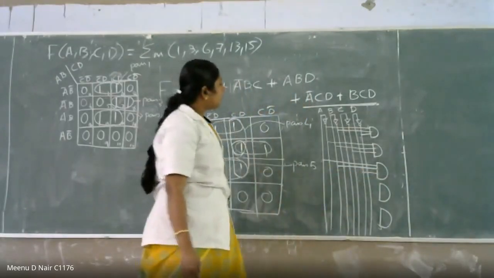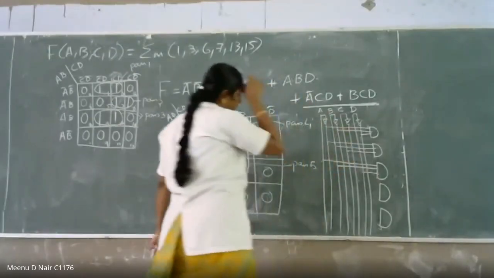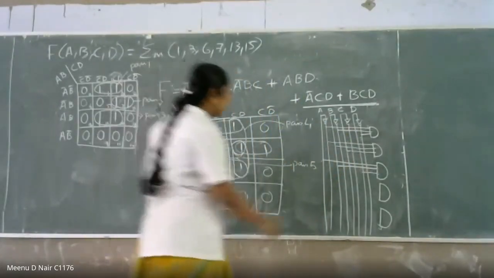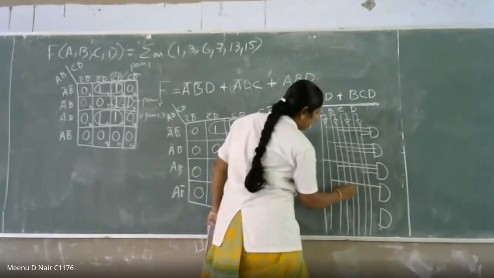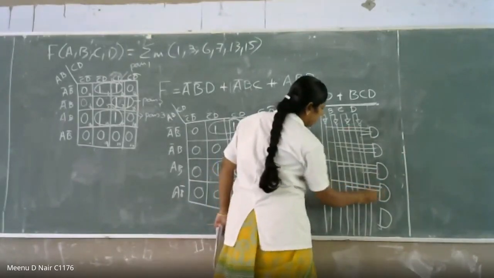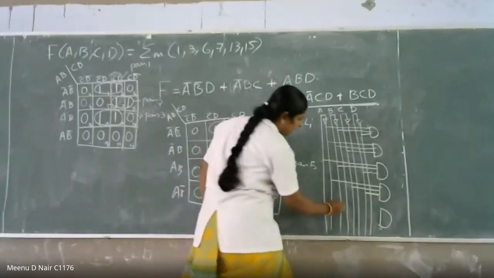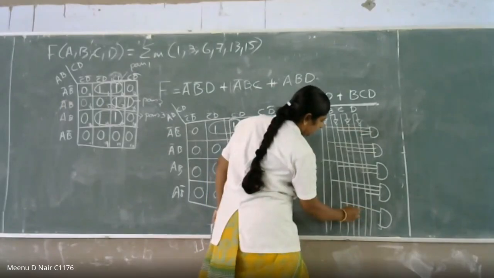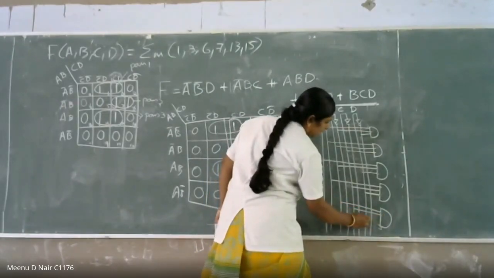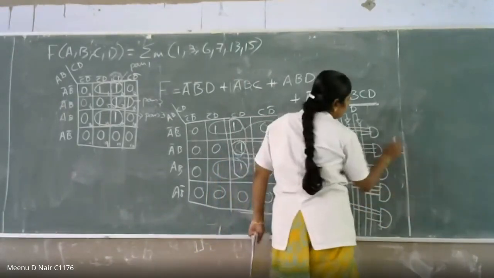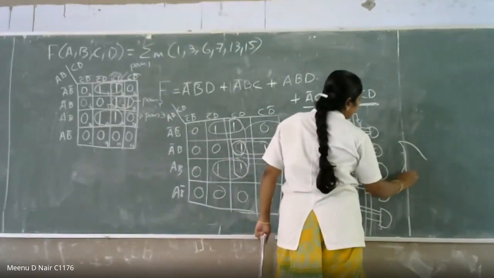Then the fourth one is A, C bar, D bar. Then the fifth one is A bar, C, D. And the last one is B, C, D. And the output is connected to an OR gate.